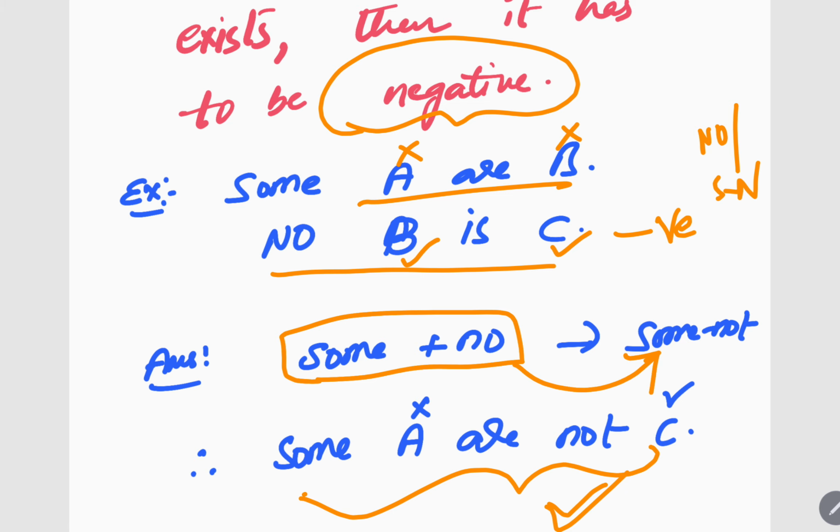What is the middle term here? B is the middle term. So middle term does not have two cross marks, so middle term is fine. So remaining A and C. So some A are not C. This will be your answer. You see here, A got cross mark in the question, also A has cross mark, so our answer is fine. We are just cross verifying, that's it.